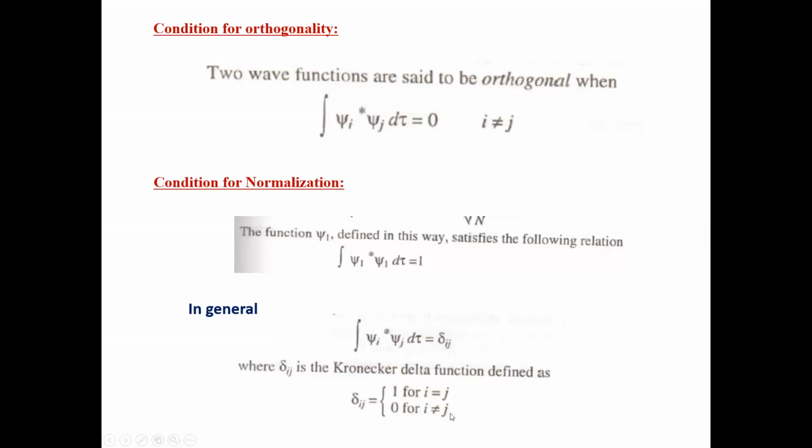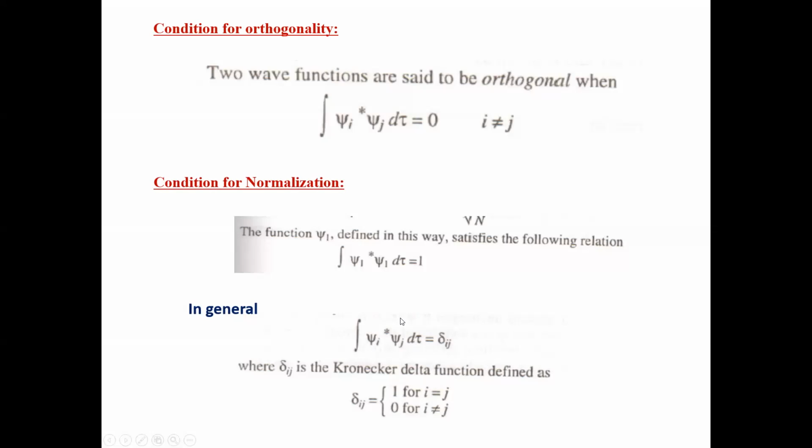And it corresponds to the orthogonal condition when the two eigenstates were different. In that case, this Kronecker delta function is equal to 0. So this is the general form of the orthogonal and normalization condition. So this is called the orthonormal condition. Means both conditions are here, orthogonal condition and normalization condition. So this is called the orthonormal set of functions.